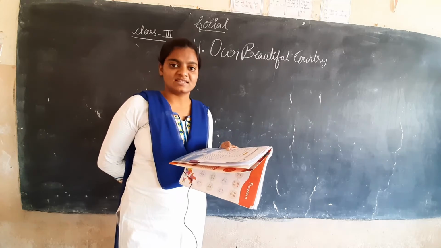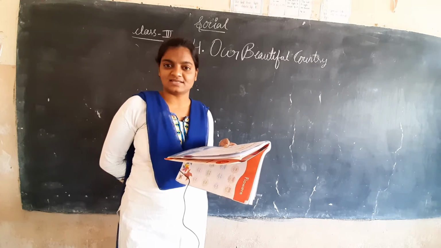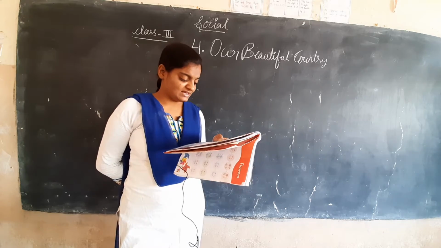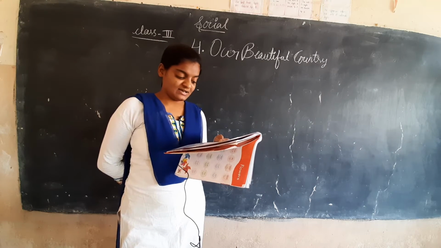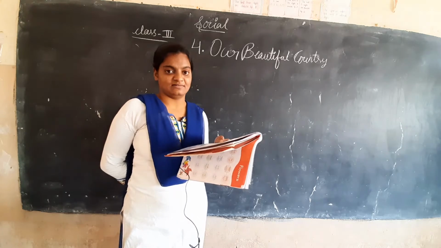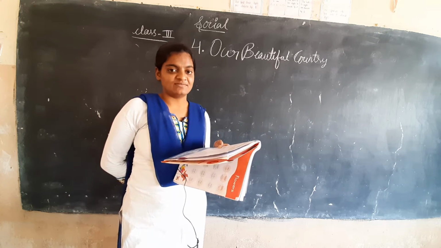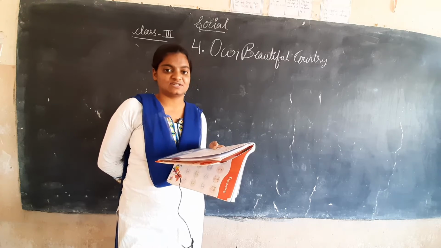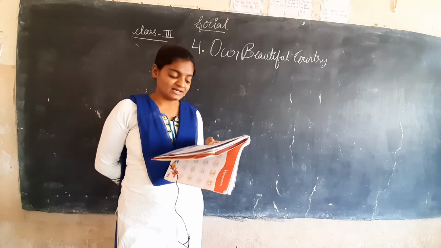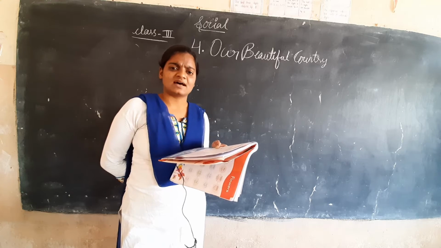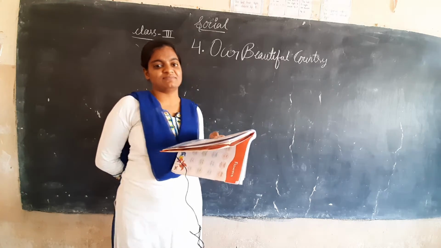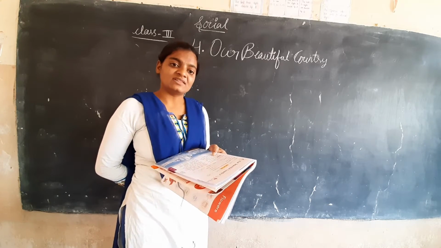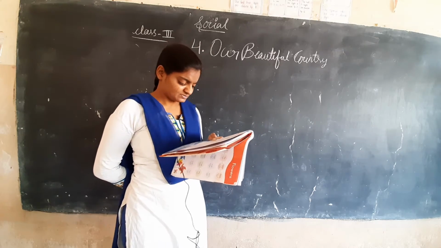Yes, so in India there are many landforms. Are all the areas the same? No. So there are different landforms in India. Like some places have mountains while others have flat lands. Yes, in the north side we will see mountains. Mountains means hill stations. Yes, like that. So some places are flat. The place where we are living is a flat area. In that way there are mountain areas.